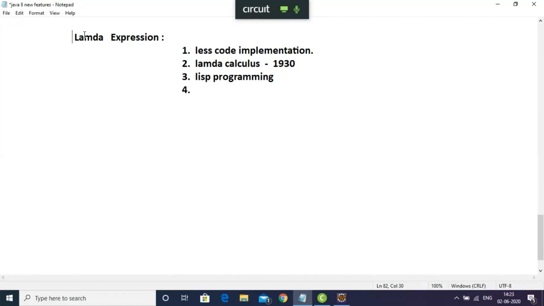So let's understand this lambda expression before going into the Python implementation in code. Now, let's understand this lambda expression, before going into the theoretical side.